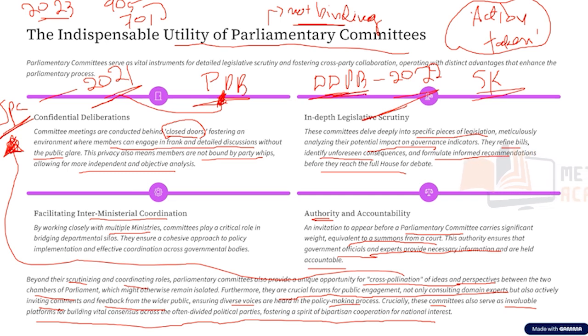But what is happening in parliamentary committees is that they provide a platform for building this vital consensus across the different political parties, fostering a spirit of bipartisan cooperation for national interest. So these are some of the utilities which the parliamentary committees are going to bring to the table.